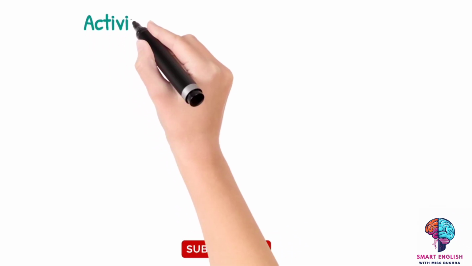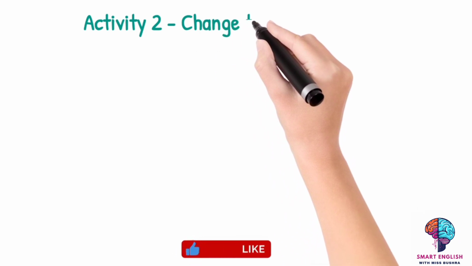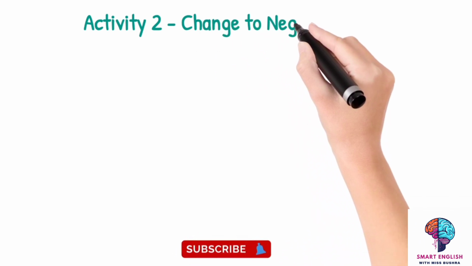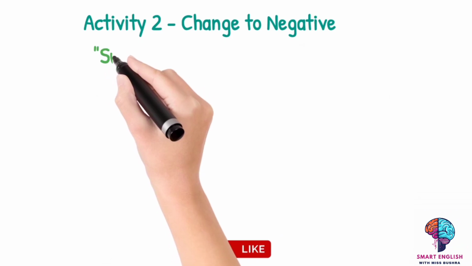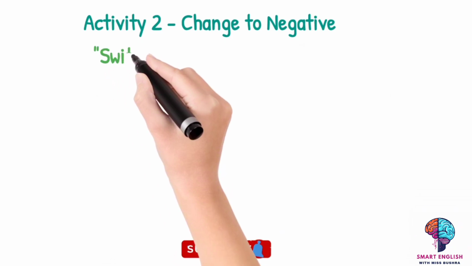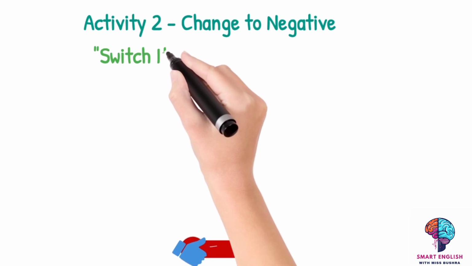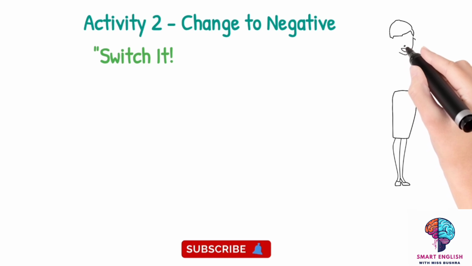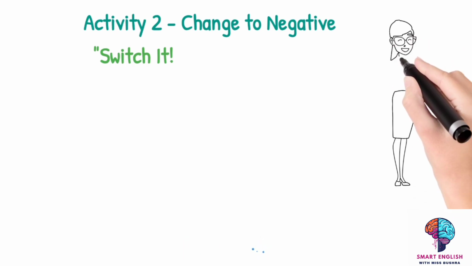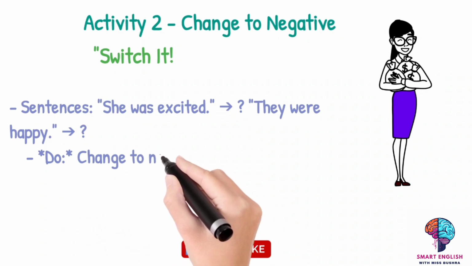Now you have to convert them into the negative. As I told you, there are different types of sentences: affirmative, negative, interrogative. In the next lessons, we are going to explore the types of sentences in detail, so you will come to know the idea of different types of sentences. Activity number 2. In activity number 2, you have to change to negative. Sentences: she was excited.